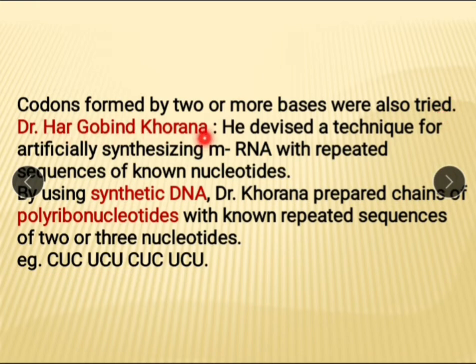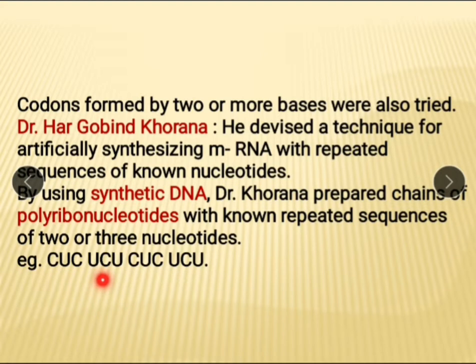Then Dr. Hargobind Khorana devised a technique for artificially synthesizing mRNA with repeated sequence of known nucleotides. By using synthetic DNA, Dr. Khorana prepared chain of polyribonucleotide with known repeated sequence of 2 or 3 nucleotides.